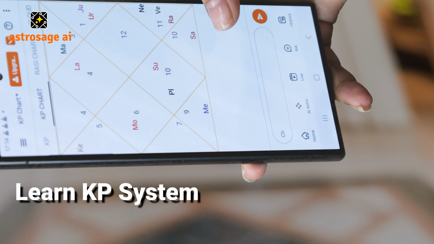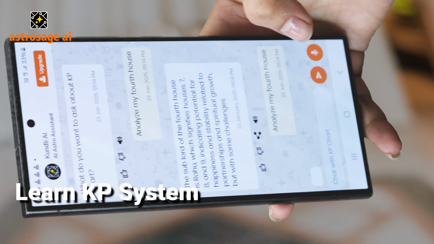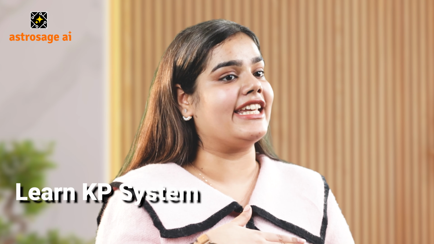Want to learn KP astrology? No need to spend money. Just use the KP feature at Kundli AI. Talk to the Kundli by learning KP.